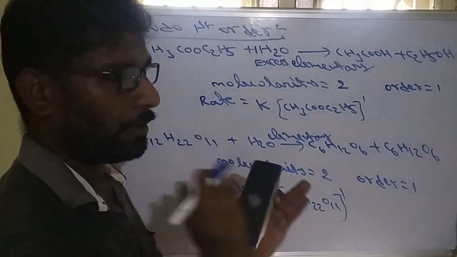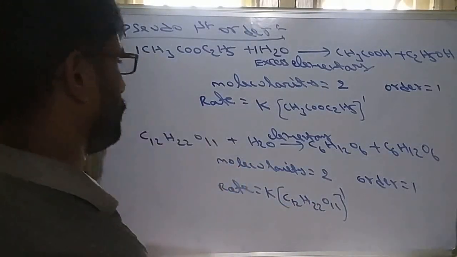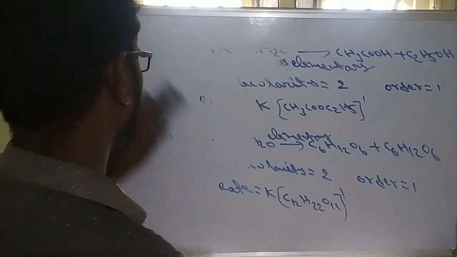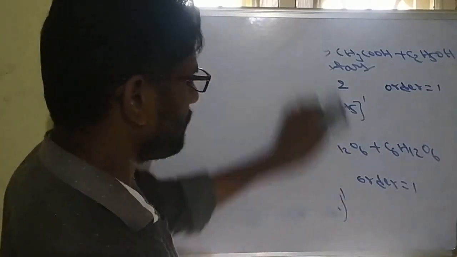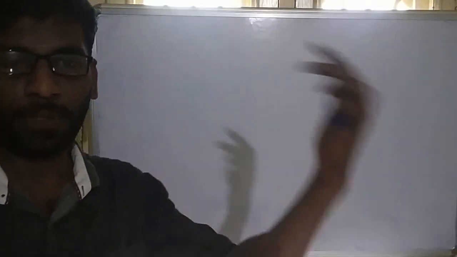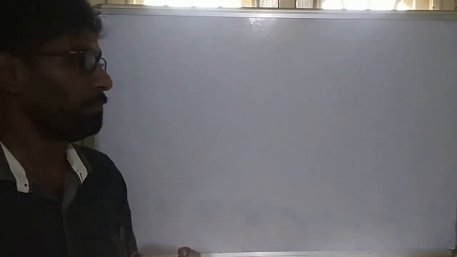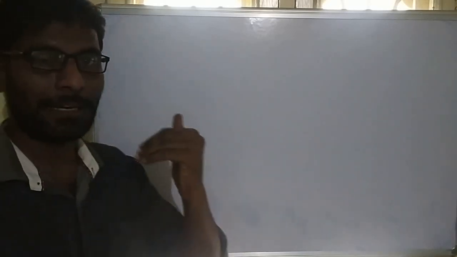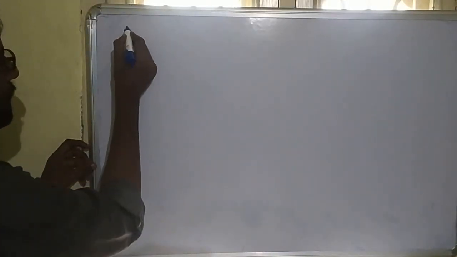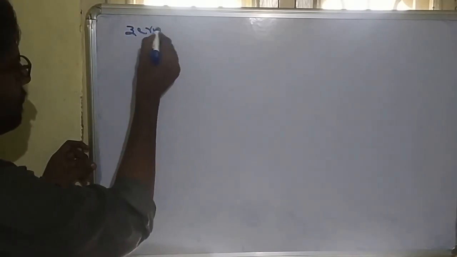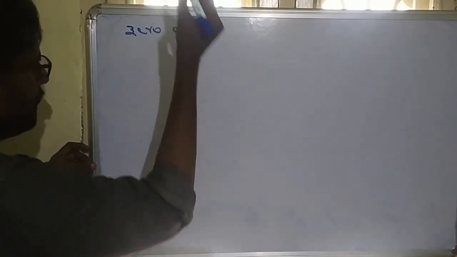So we completed order and molecularity. Some important formulas we derived. Actually derivations are not required, but still I am deriving how the formulas came. So we'll start with the integrated rate constant equations. First, for zero order.